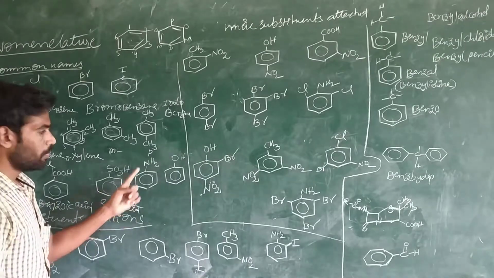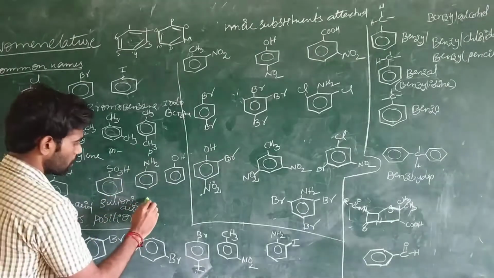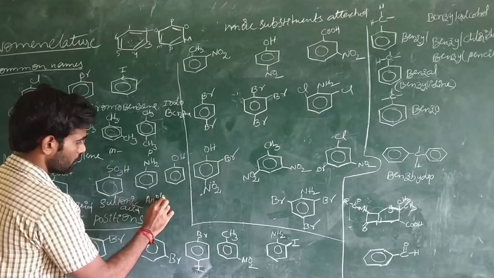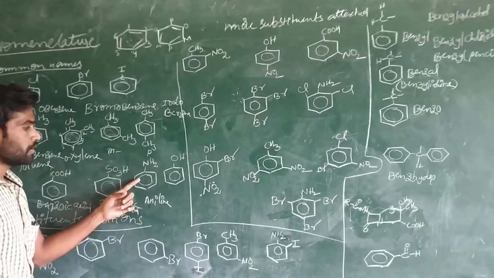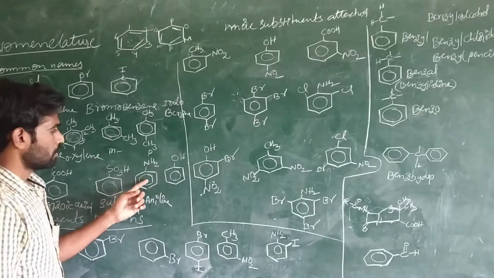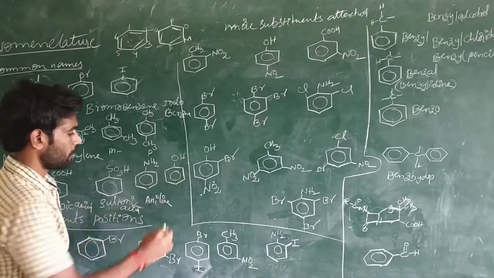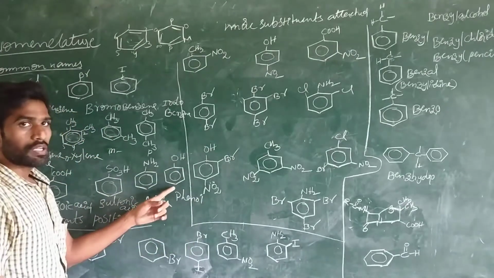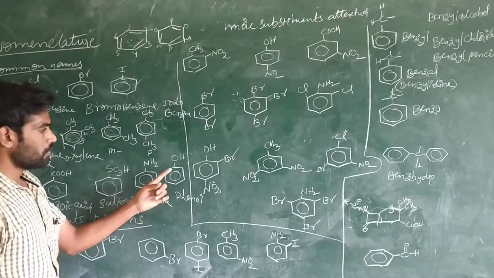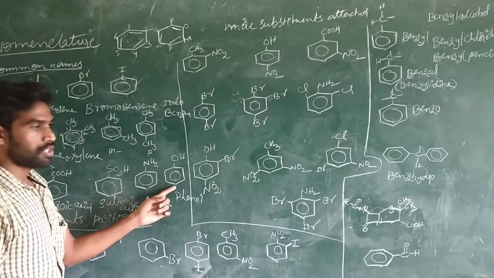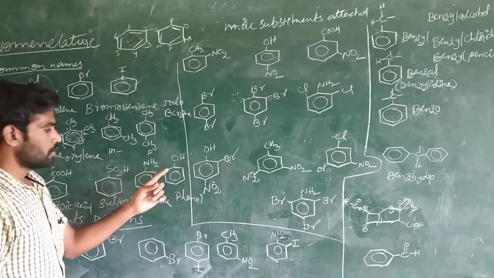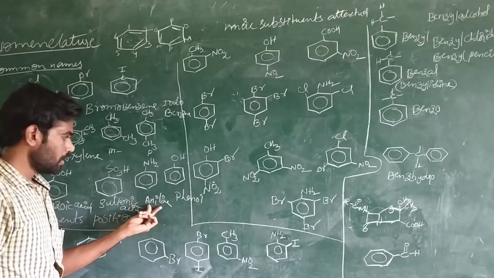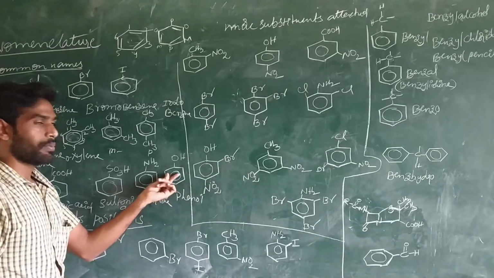And this one, the common name for this molecule is toluene. This is aniline. The common name for this one is aniline. And the common name for this one is phenol. These are the common names: aniline and phenol.